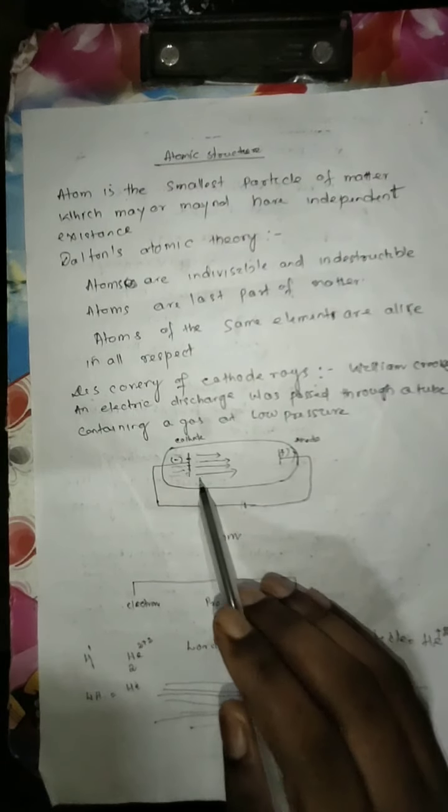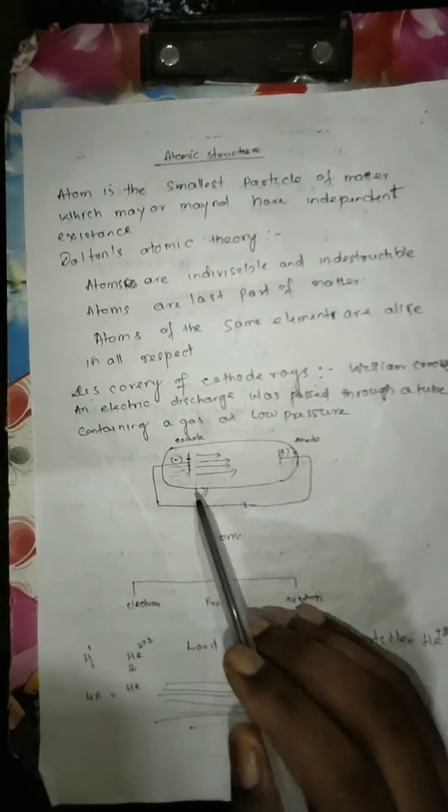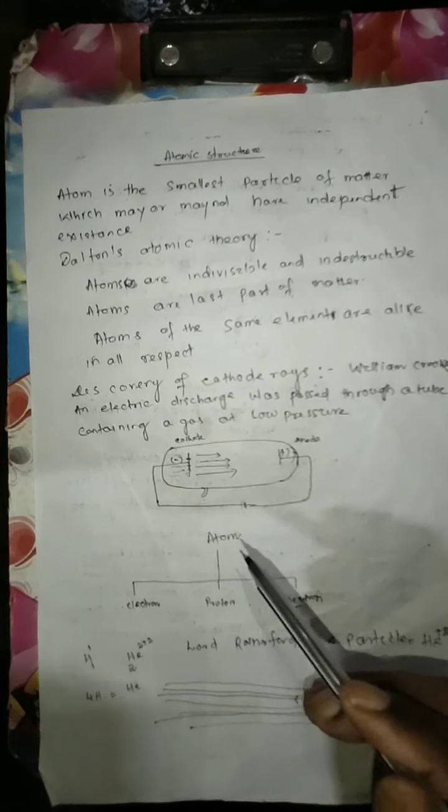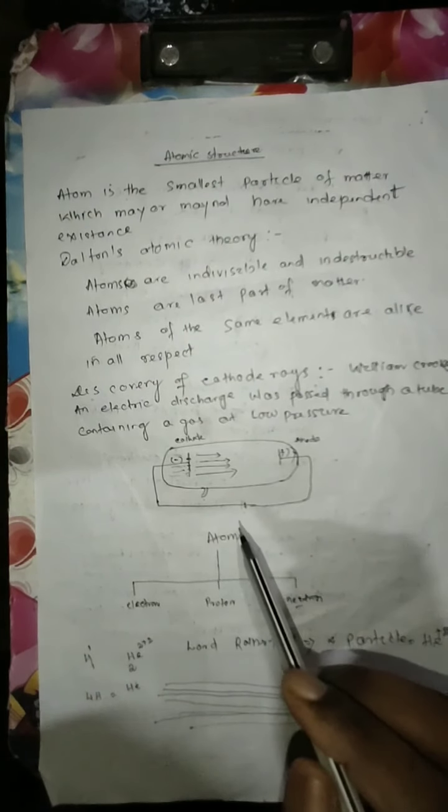After a few years, after the invention of cathode rays, the scientist James Thomson gave the name electron to these rays.